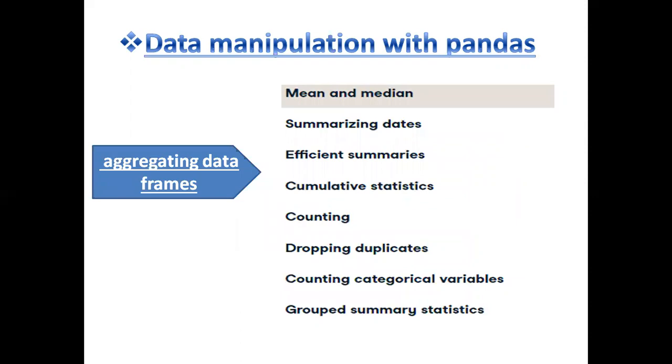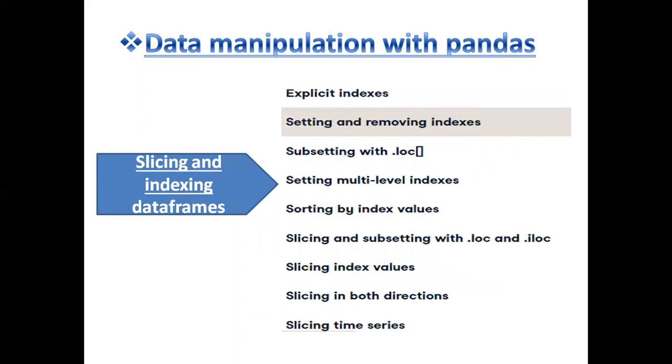In the second, we see aggregating data frames that include mean and median, summarizing dates, efficient summaries, cumulative statistics, counting, dropping duplicates, counting categorical variables, and group summary statistics. And the third step, we see slicing and indexing data frames.